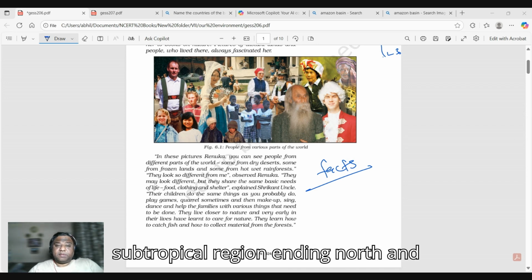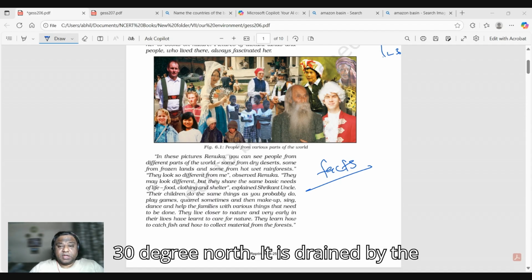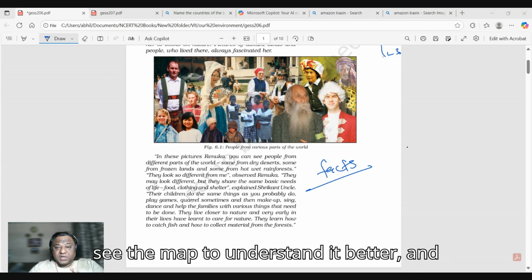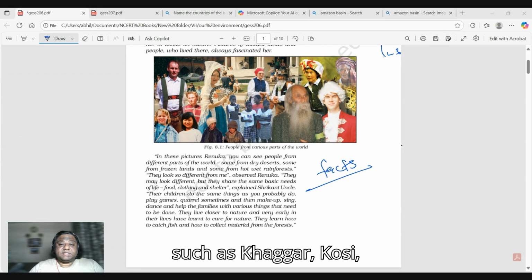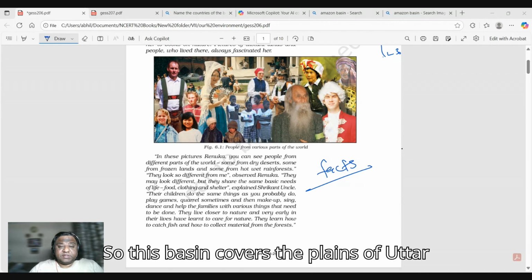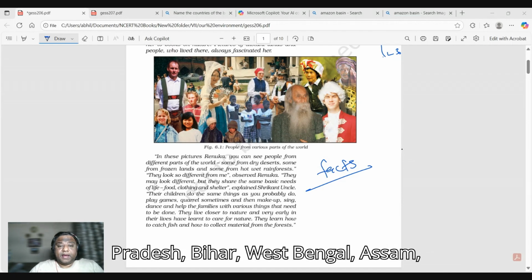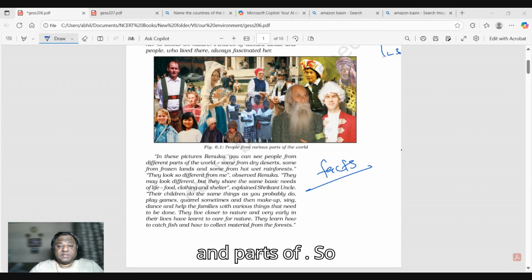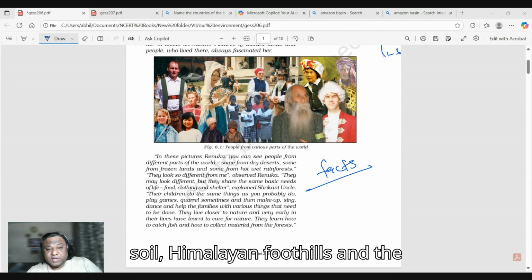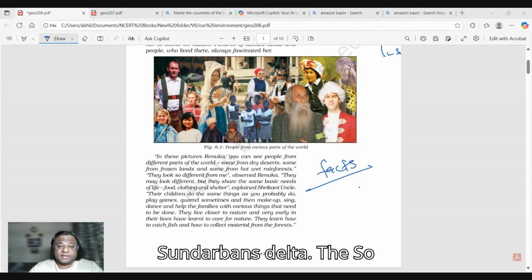We know that it is in the subtropical region, between 10 degrees north and 30 degrees north latitude. It is drained by the Ganga and Brahmaputra rivers. You have to see the map to understand it better, and rivers such as Ghagar, Kosi, Chambal, Son, Gandak, and Teesta. So this basin covers the plains of Uttar Pradesh, Bihar, West Bengal, Assam, and parts of neighboring states. So this is a plain with fertile alluvial soil, Himalayan foothills, and the Sundarbans Delta.